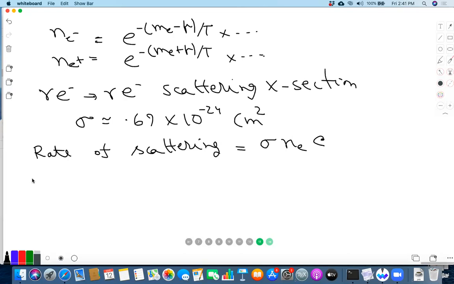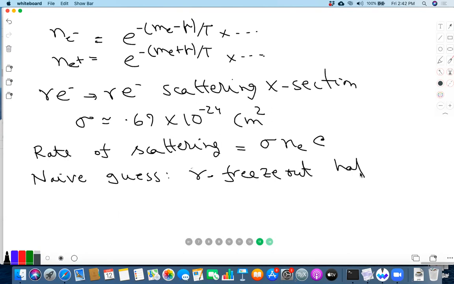Okay. So naively, one might expect, naive guess, is that photon freeze out, gamma freeze out, happens when sigma Ne C is lambda dot over lambda.